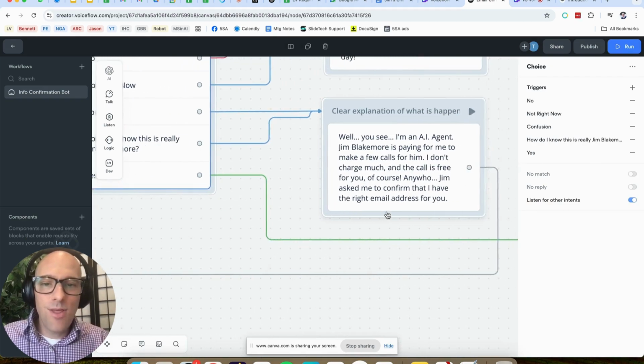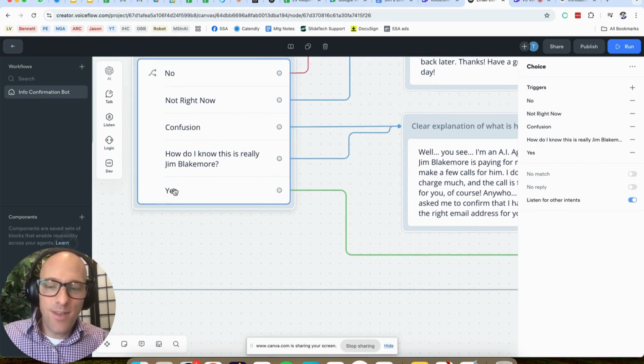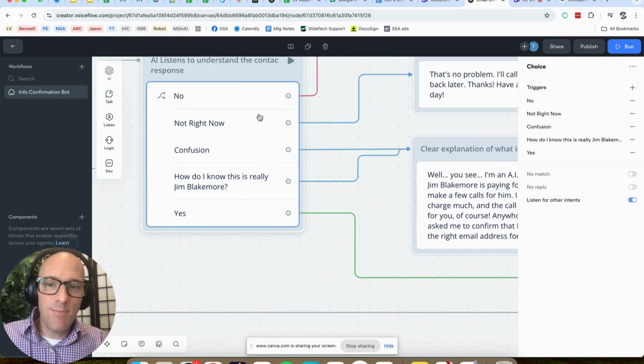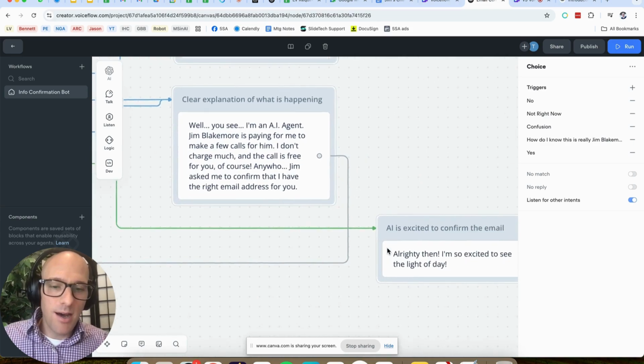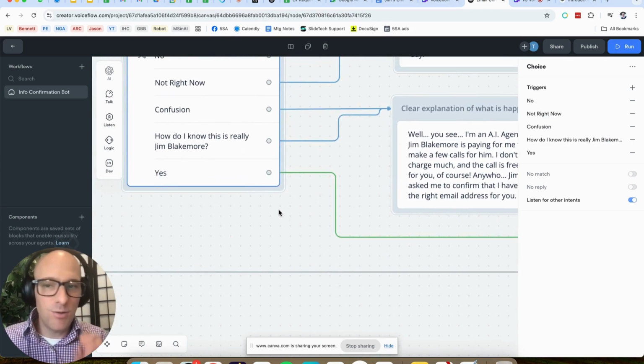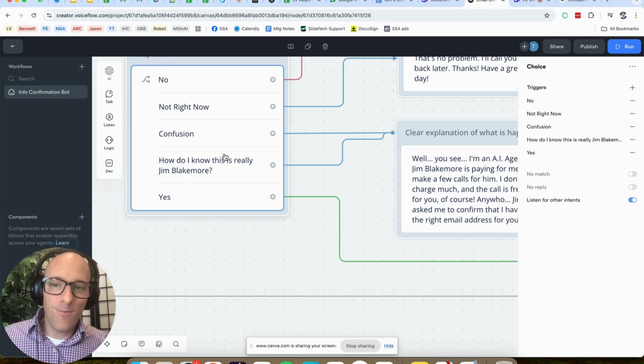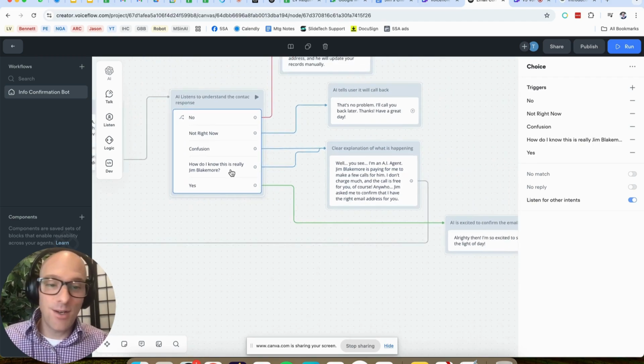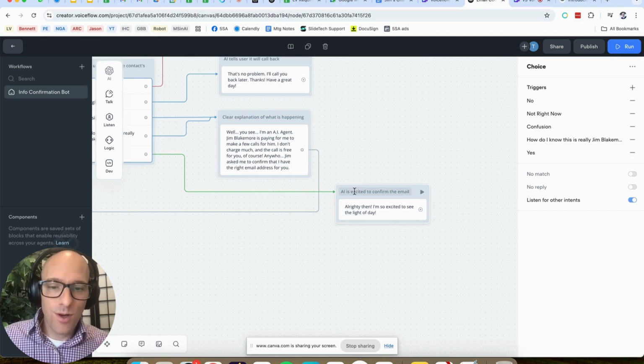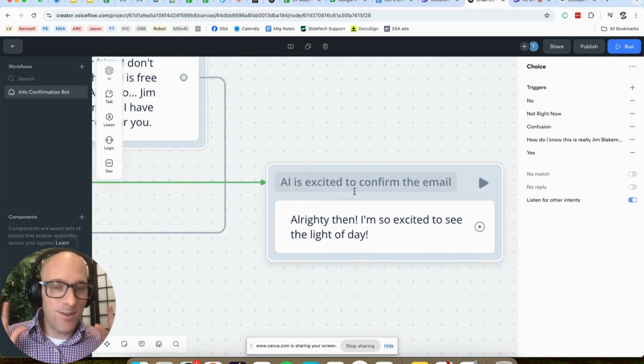All right. So if they do say yes, I've made this, hopefully, a little quicker so that it's easier and faster for the bot to respond. I haven't tested whether 5 is much faster than 6, I don't know, but the simpler you can get these, the better.